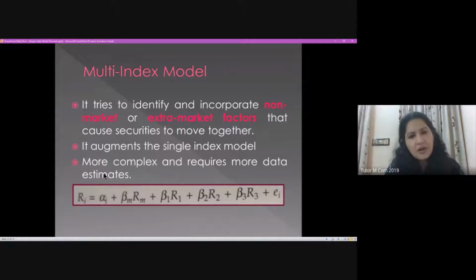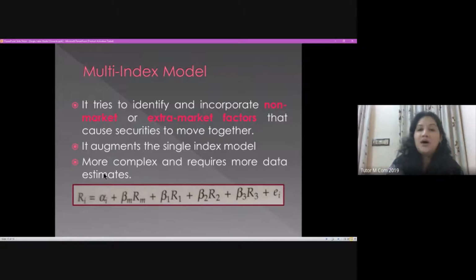And since you are including many more factors, which can be non-market or extra market factors, the nature of these factors brings difficulty in arriving at a conclusion, difficulty in summarizing the conclusion or calculation. That is the limitation of the multi-index model. When we consider many more factors in a regression equation, the equation can become complex and confusing, and also very difficult to arrive at a conclusion. That is considered to be the limitation of the multi-index model.